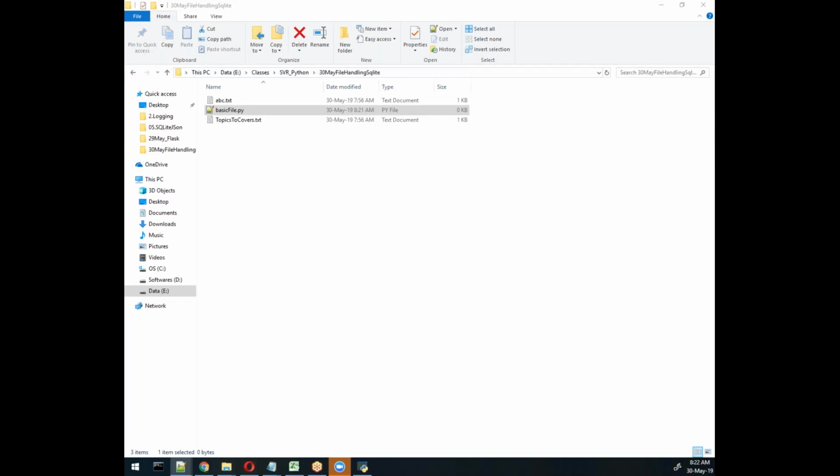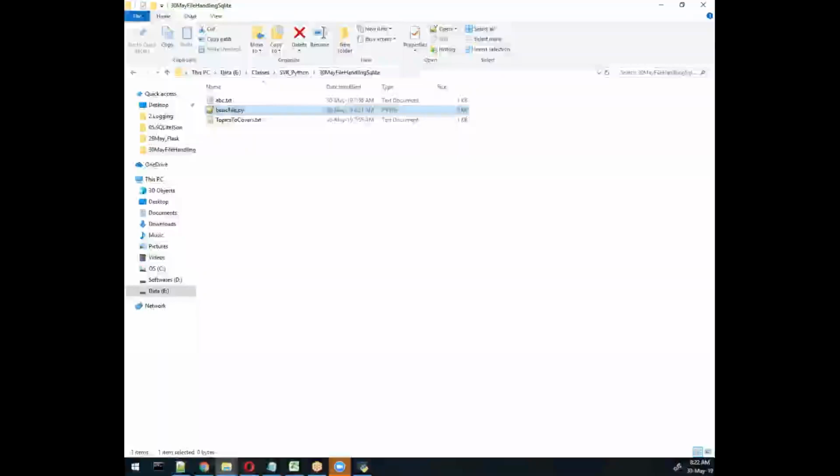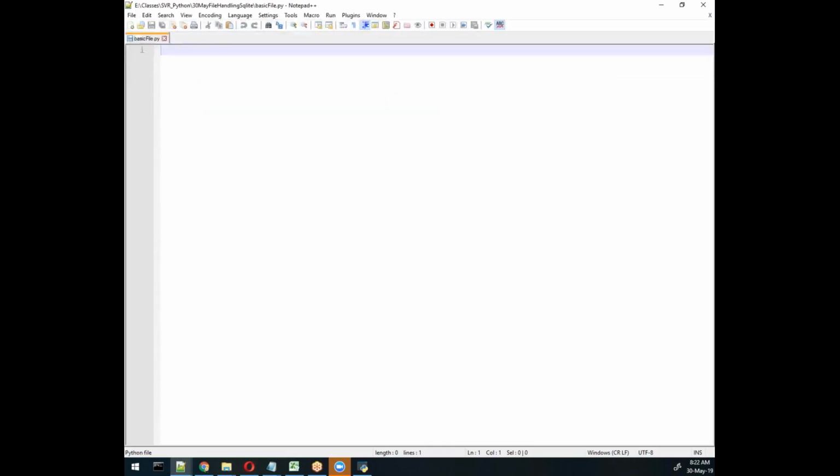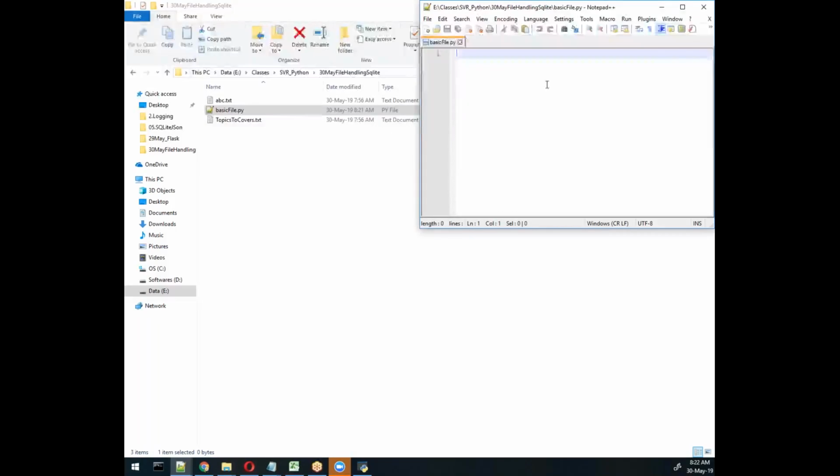Basically, if we open this in Notepad plus plus, we'll see this file output. Let me open it. So I'll write a file here.